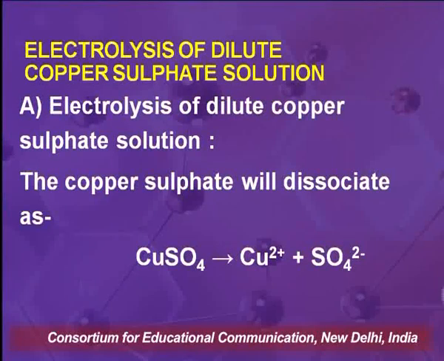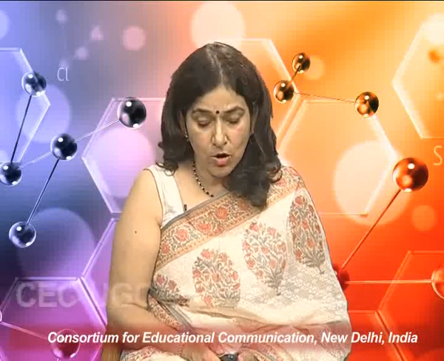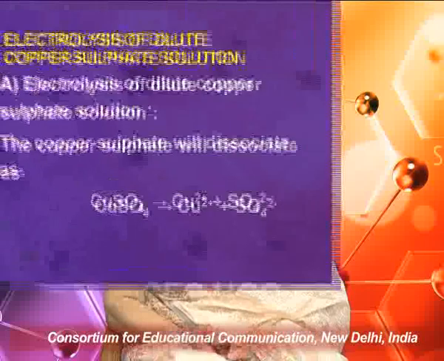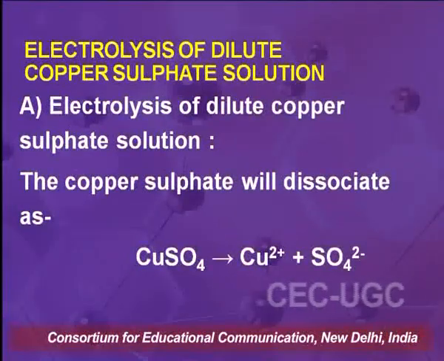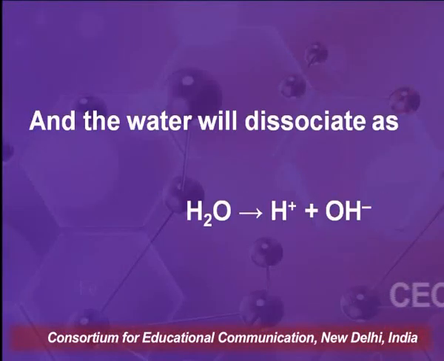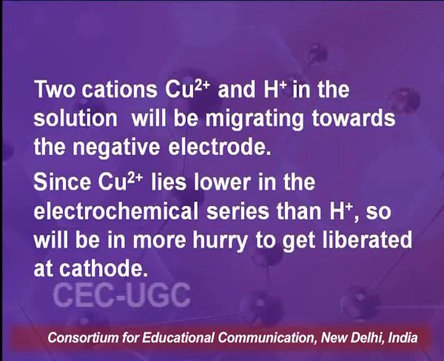We can consider a few particular examples to understand what will be the products. A, we have the electrolysis of dilute copper sulfate solution. The copper sulfate solution will dissociate to give Cu2+ ions and sulfate ions, and the water will dissociate to give H+ and OH-.